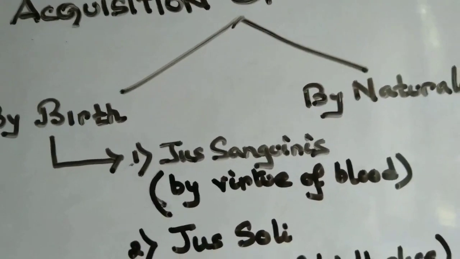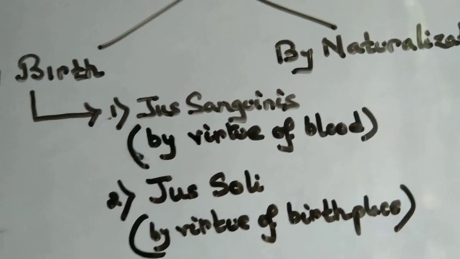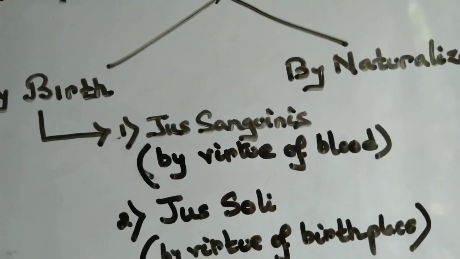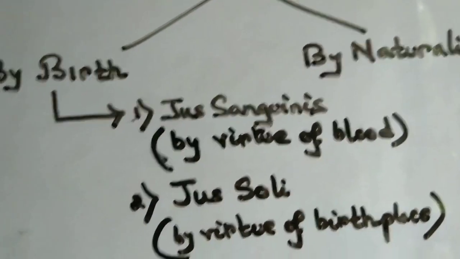So we find that most of the states in the world follow a combination of both the methods. India also follows a combination of jus sanguinis and jus soli in determining the citizenship of the people residing in India.